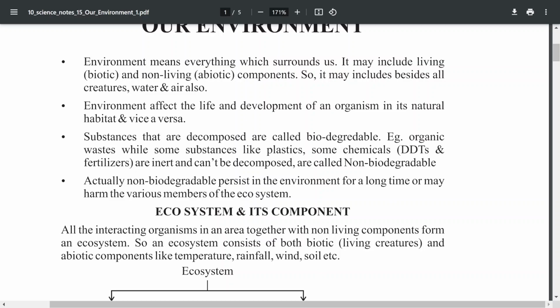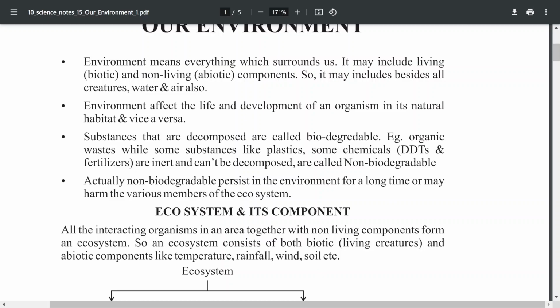Why is it much necessary? The interaction without the inorganic material, it is also called inorganic material. Without inorganic material, we cannot survive. For example, how is photosynthesis performed? By use of inorganic substances. Example, carbon dioxide, water, sunlight. So abiotic components should be present, otherwise the life process will not take place. So food is necessary. We are growing, we are producing all the things with the help of abiotic components only.